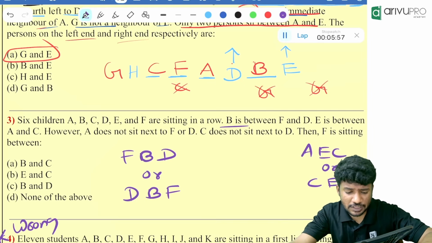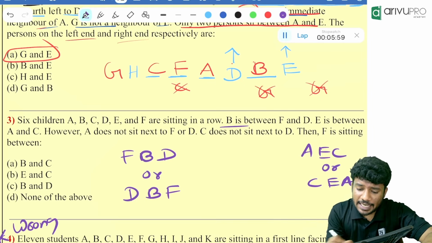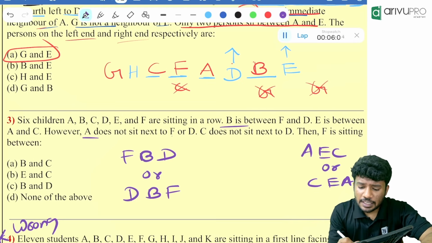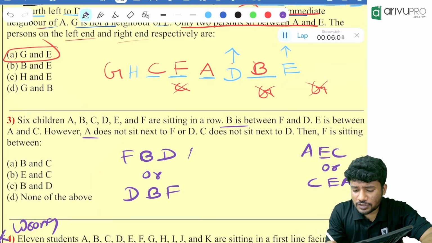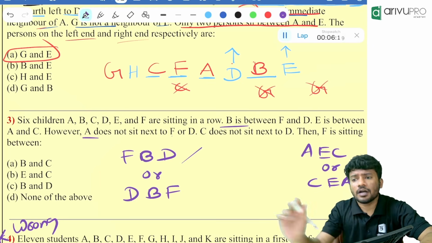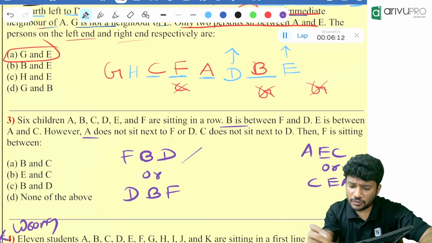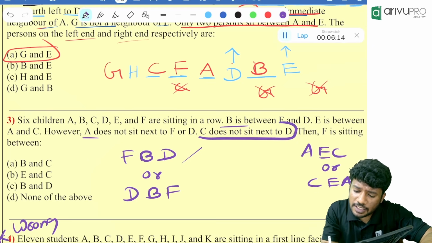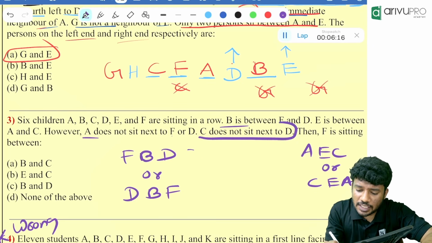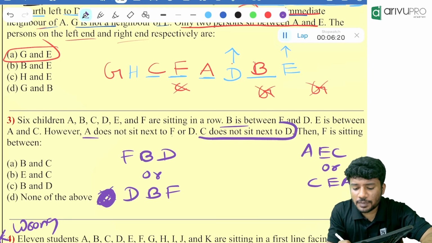Now people, what is given? However, A does not sit next to F or D. That means A cannot sit next to F, and A cannot sit next to D. Then what is given? C does not sit next to D. That means C cannot sit next to D. Then where will C be sitting?